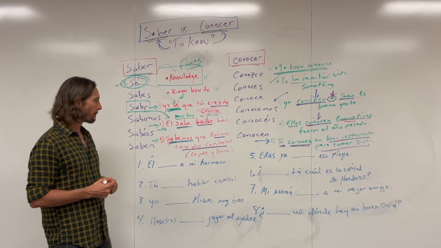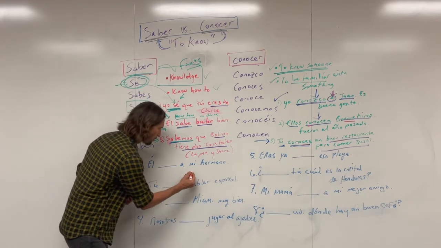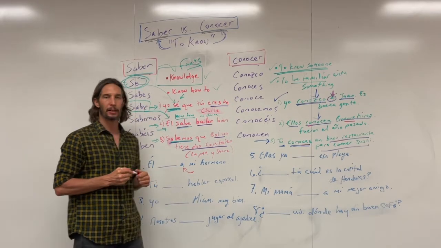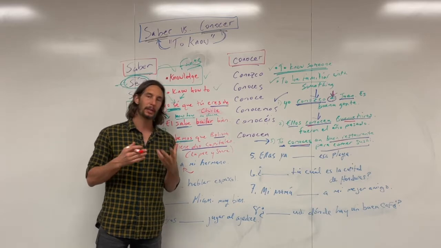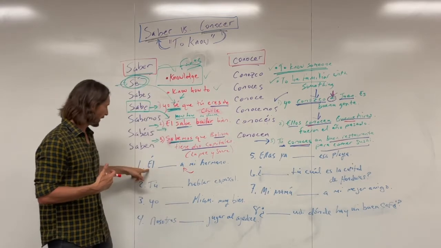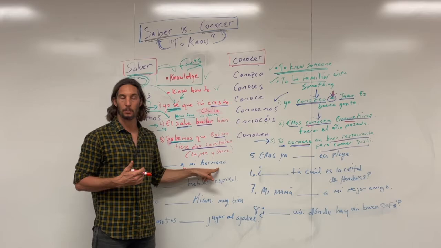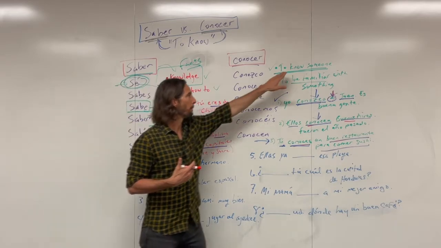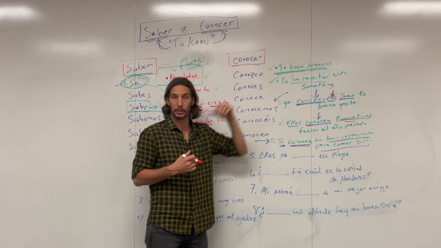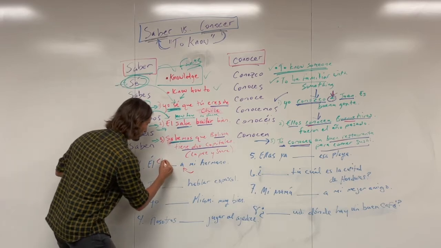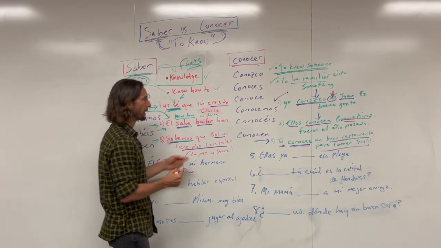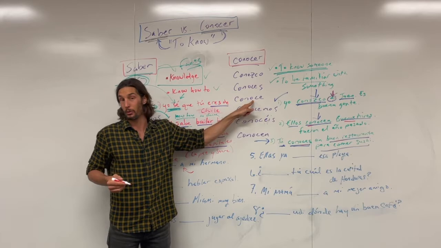El blank a mi hermano. First of all, we have a right there. That's a personal A, right? So really what we're trying to say here is he knows my brother, right? And so because we're talking about knowing someone or familiarity with somebody, we're going to use conoce, right? Because that's the él conjugation of conocer.